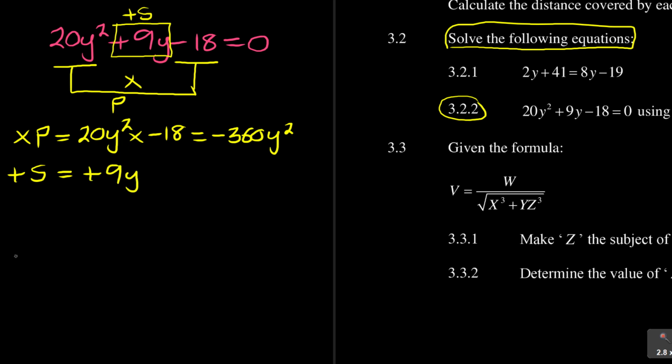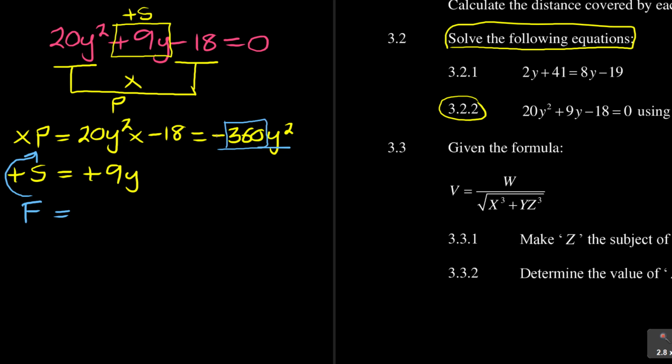Now, very interesting. The next part is the crucial one. It is where you are looking at the factors of the product, and the product is 360. So don't worry about that negative sign, just focus on 360.